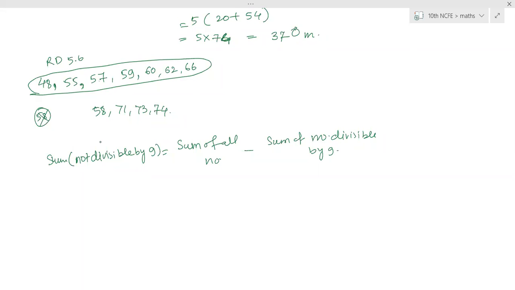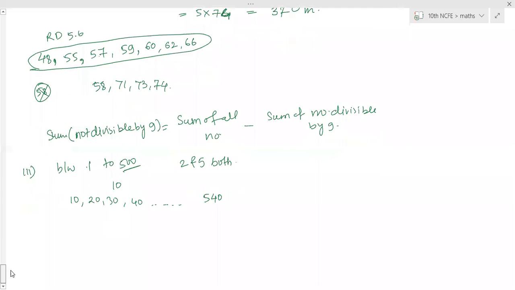Is that clear? Yes, ma'am. In the third question, you have to take between 1 to 500 the numbers which are multiples of 2 and 5 both. So 2 and 5 both means 10. So the first number is 10 and all the multiples of 10. Your AP starts from 10, 20, 30, 40 till the last number is 540 because 500 is not included. So the last number is 540. You have to find the sum of all these.